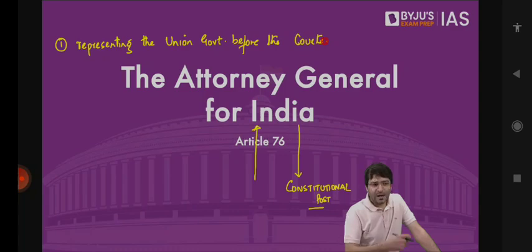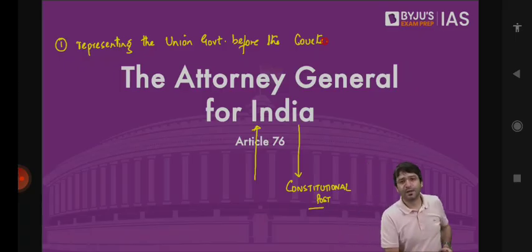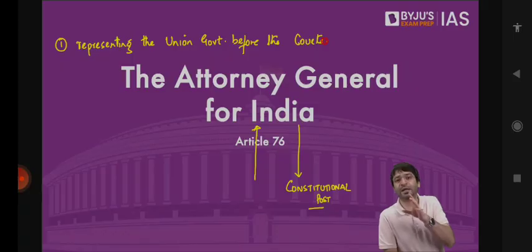How Article 370 was diluted. Whether the Jammu and Kashmir reorganization bill is constitutional or not. A case is filed against the central government. Who will represent the central government before the court? The Attorney General for India. So role number one of the Attorney General is to represent the Government of India in all cases where the Government of India is a party. Where a case has been filed by the central government or where a case has been filed against the central government.